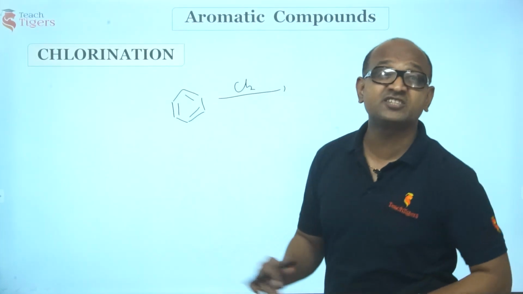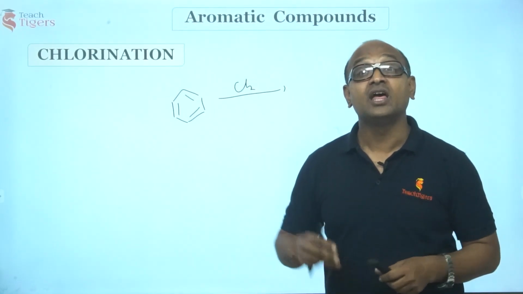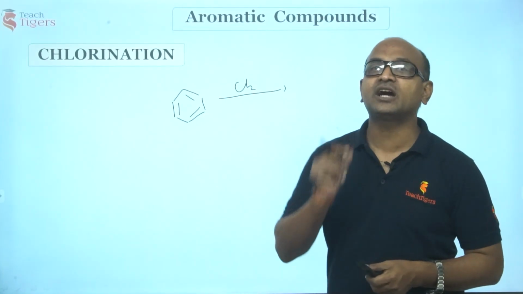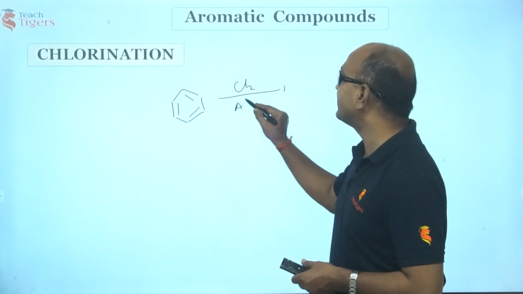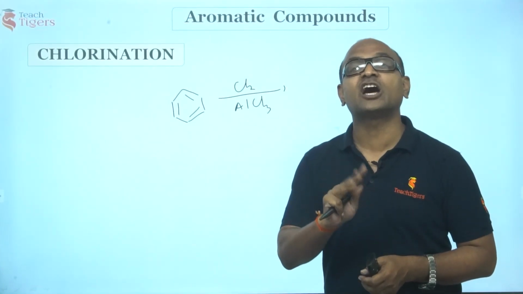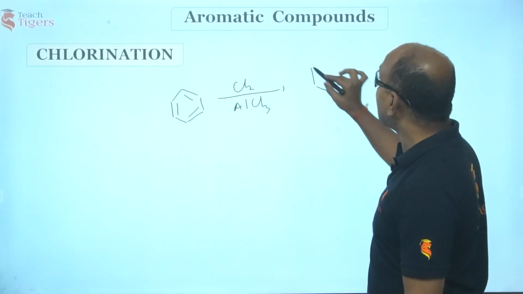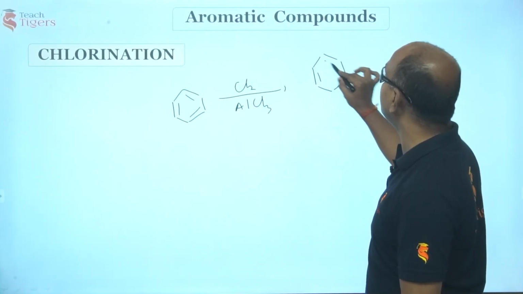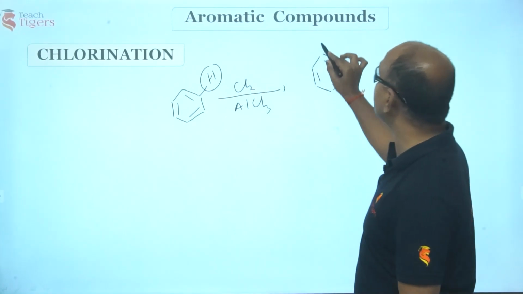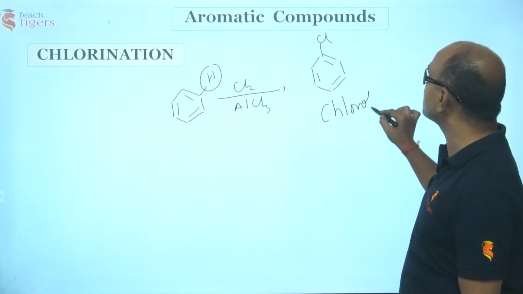Now, does this reaction take place? No. Now, instead of waiting for hours or days in the laboratory for the reaction to occur, what do we do? We just add a catalytic amount of AlCl3. Now, this reaction can take place under normal conditions. I told you the aromatic ring is retained, and the hydrogen of benzene would be replaced by chlorine. We call this chlorination, and the product formed is chlorobenzene.